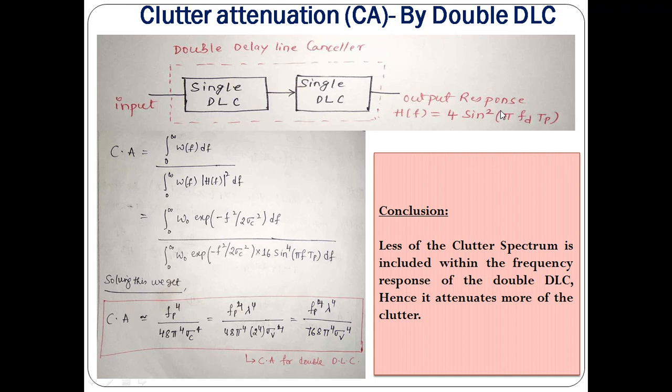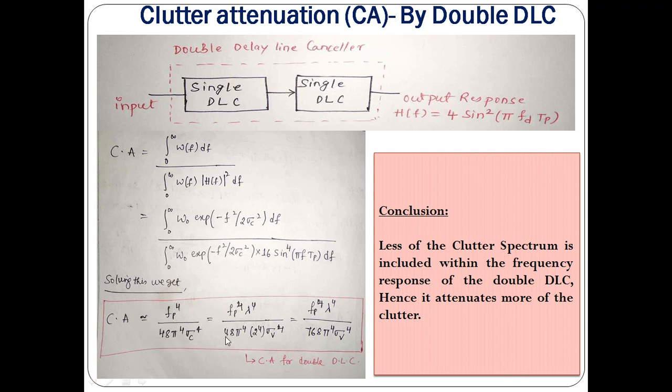Whenever you cascade two systems, we get a square of the magnitude response. So it is 4 sine square pi of the tp. In the same way, if I calculate clutter attenuation for a double Delay Line canceller, the only difference here is that the W of f is the same, and h of f for the double Delay Line canceller is 4 sine square pi of d tp. If I square it, we get 16 sine power 4 pi of d tp df. By solving this equation, we get the final equation like this.